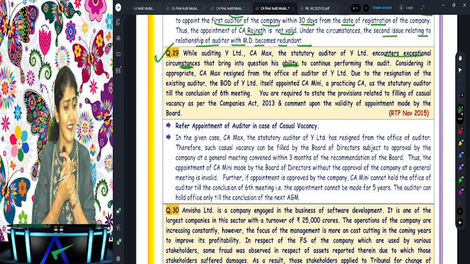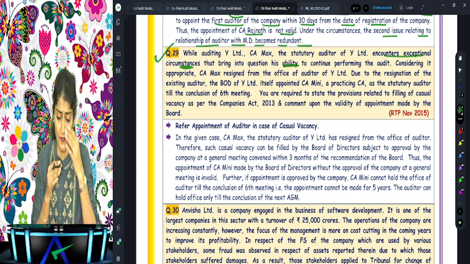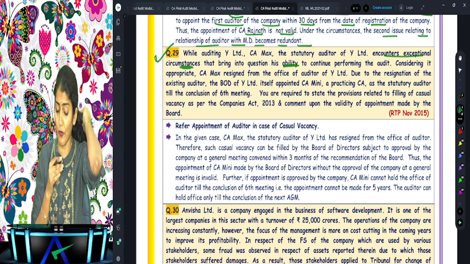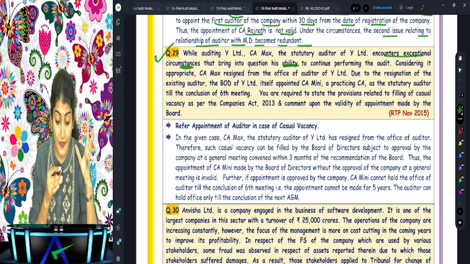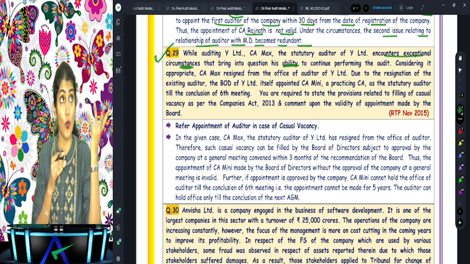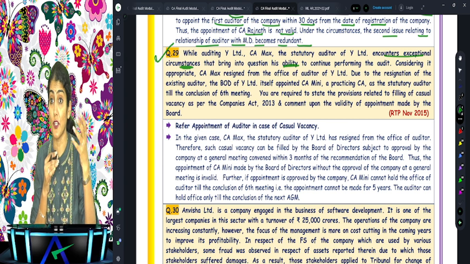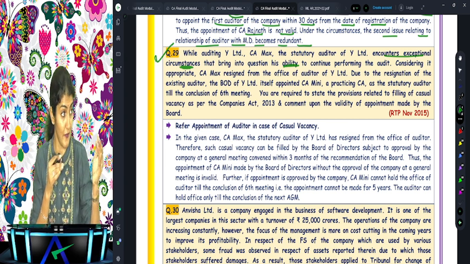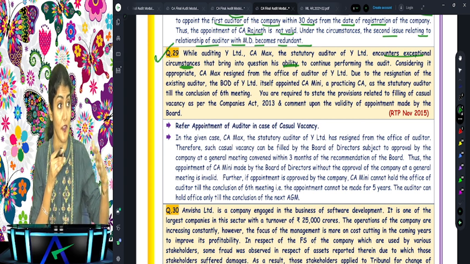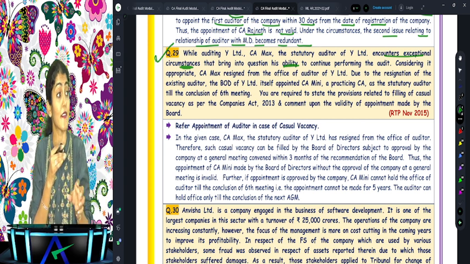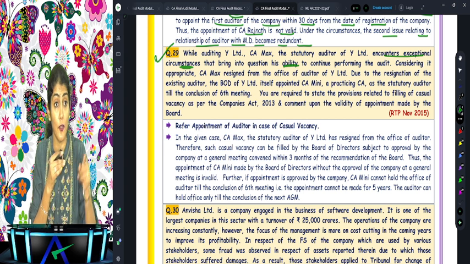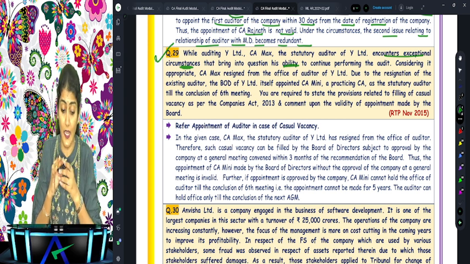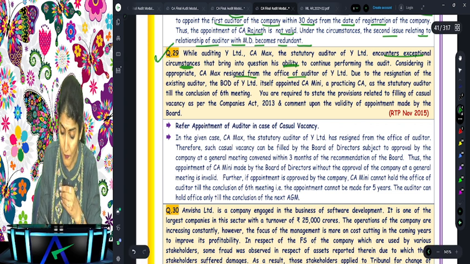Where had we said this sentence? While auditing Y Limited, Max, the statutory auditor of Y Limited, encountered exceptional circumstances that bring into question the auditor's ability to continue performing the audit. SA 240, backup. And wherein we said, if as a result of fraud or suspected fraud, the auditor encounters exceptional circumstances that bring into question the auditor's ability to continue performing the audit, considering it appropriate, CA Max resigned from the office of the auditor.